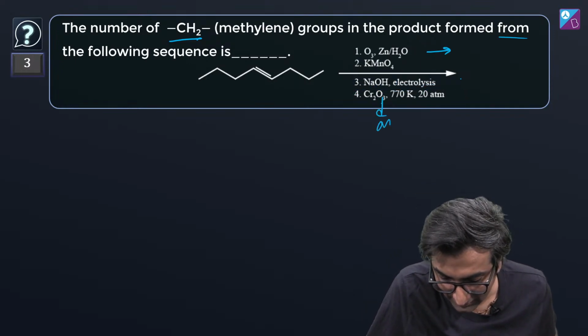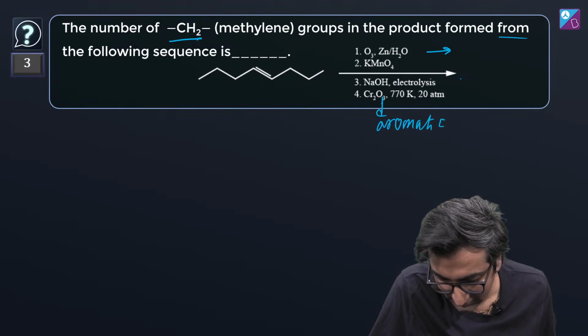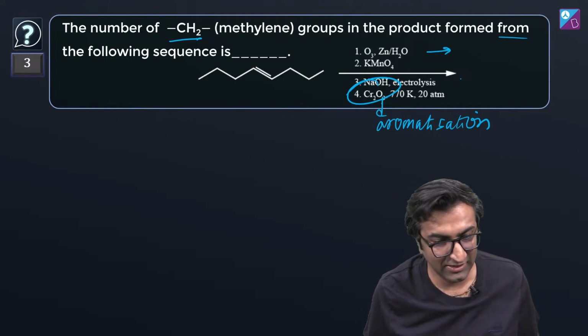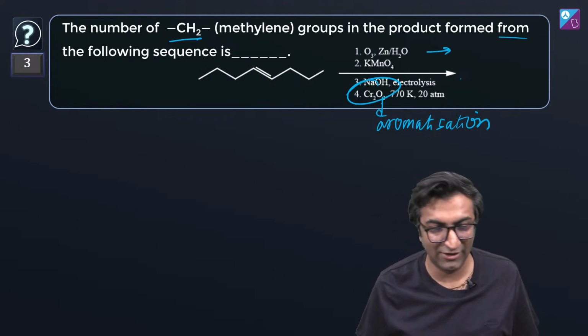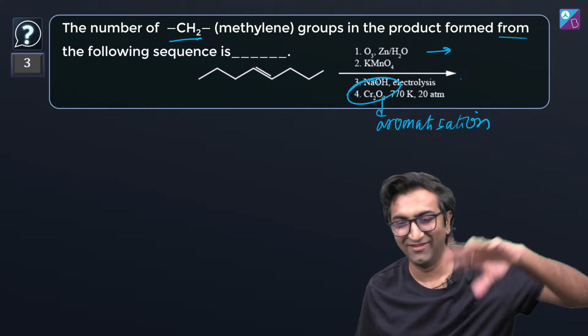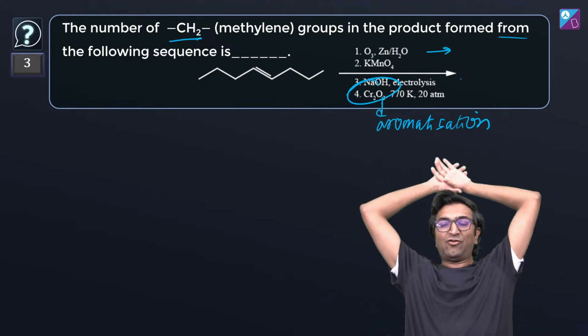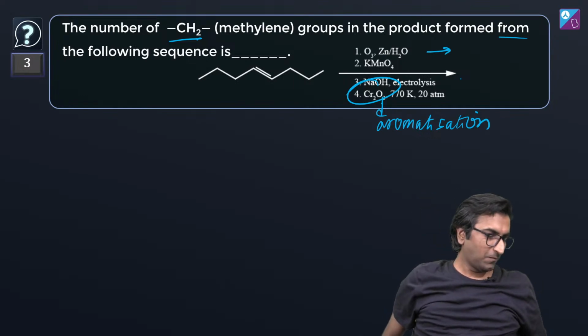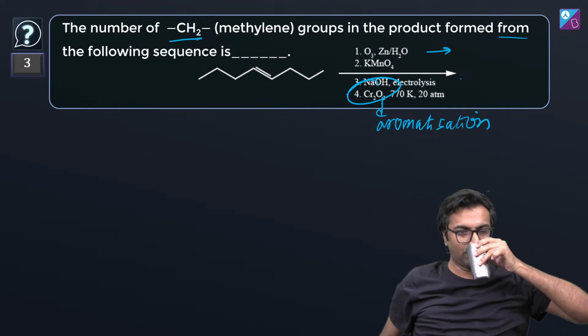This is aromatization, Cr2O3 at 770. ये PYQ है, लास्ट ईयर देखा था. ठीक है यार, I'm not gonna get you PYQs anymore. तुम लोग को आंसर नहीं याद है. This is why I don't like doing PYQs यार, because there are so few PYQs and you guys have already solved them, bro. But ठीक है, cool. अगर नहीं सॉल्व किया तो देख लो प्लीज.